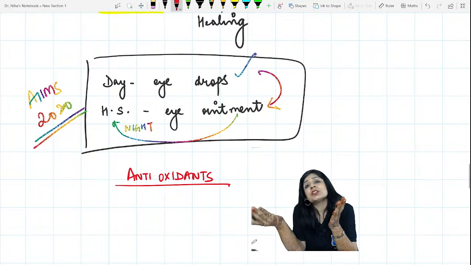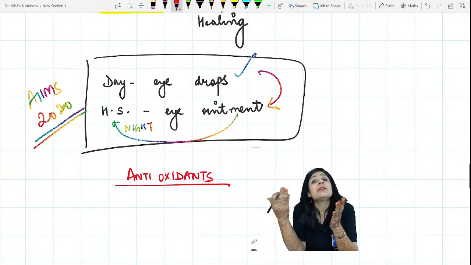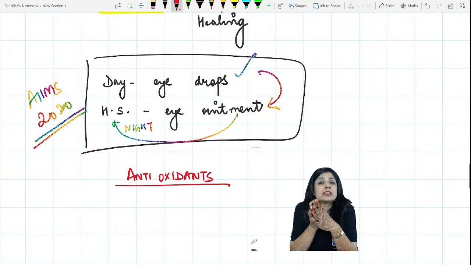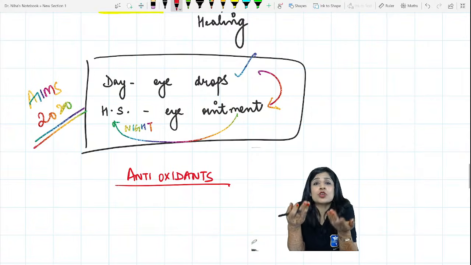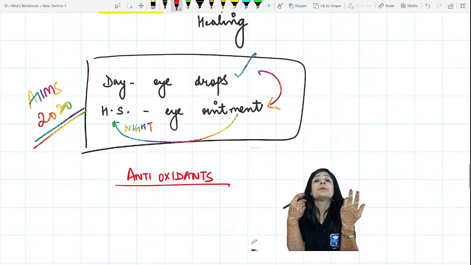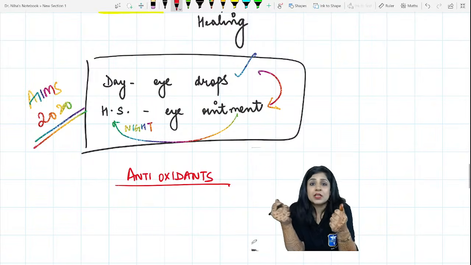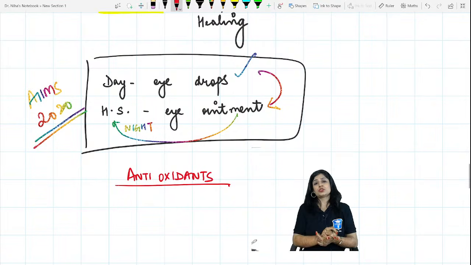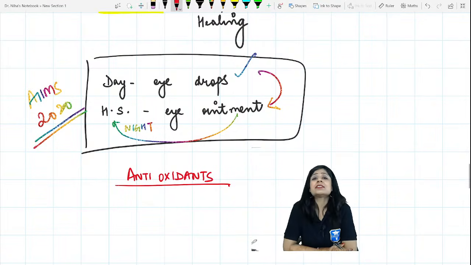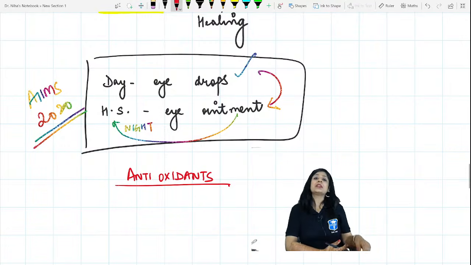Then if the patient is going into impending perforation, then we will have to admit the patient. You have to give the bandage soft contact lenses, tissue adhesive glue. We also give the cough suppressants to the patients, laxatives to the patient, because we don't want to give extra strain to the patient in that case. So these are the things that you will give in the cases of impending perforation. So I hope this is clear.